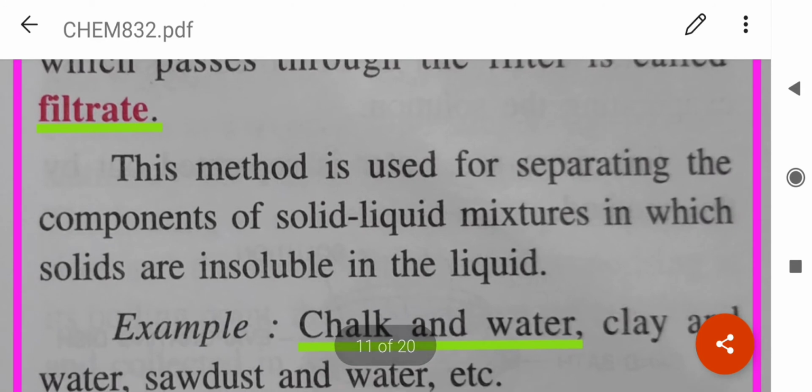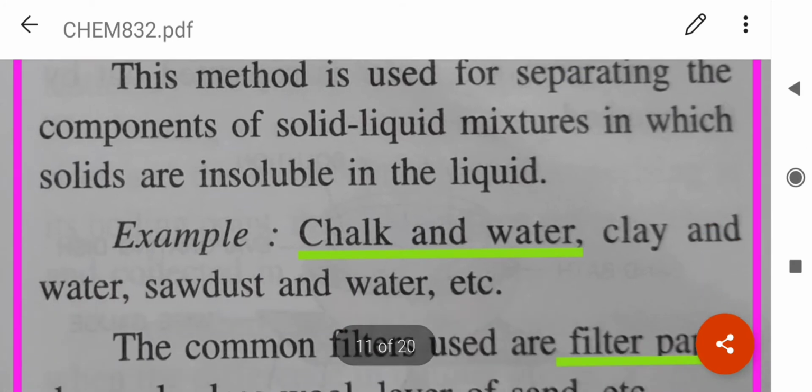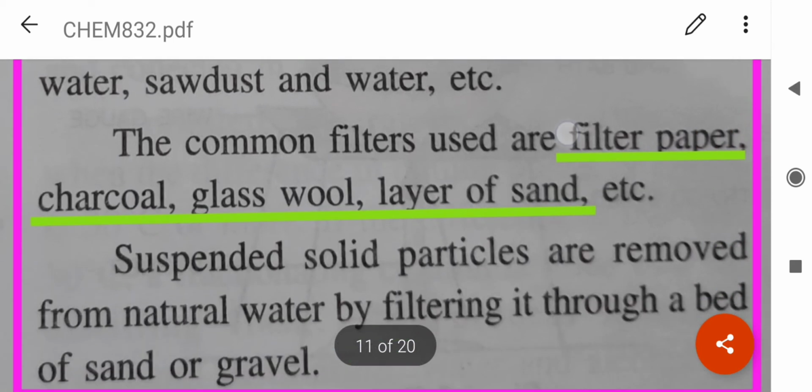So, this method is used for separating the components of solid-liquid mixtures in which the solids are insoluble in the liquid. For example, chalk and water, clay and water. The common filters used are filter paper, charcoal, which is also used in water filters, glass wool, layer of sand, which is used for purifying underground water.